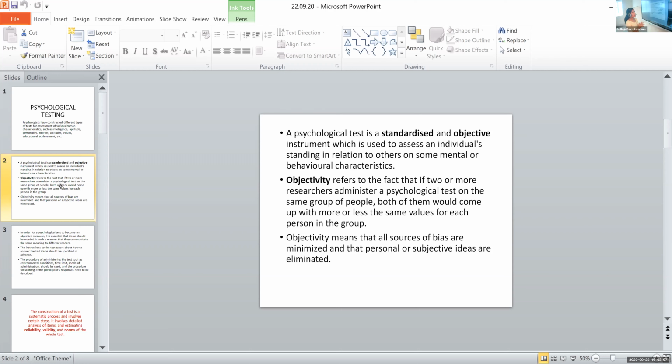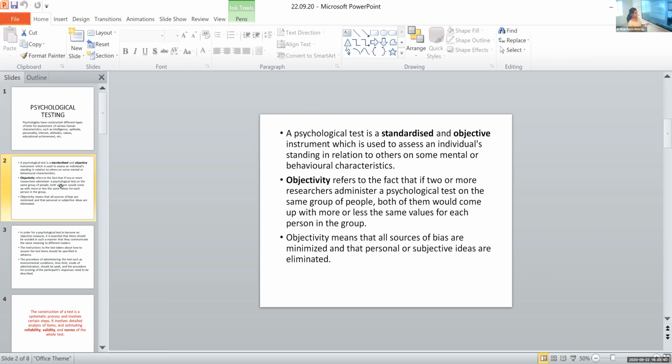So again, I'll go through the definition once more. A psychological test is a standardized and objective instrument which is used to assess an individual's standing in relation to others on some mental or behavioral characteristics. So what you have to notice is that it is standardized as well as objective. Then it is an instrument which is used to assess the individual's position in relation to the others around him, based on some mental or behavioral characteristics. Okay, clear? Okay. Now we'll see what objectivity is.